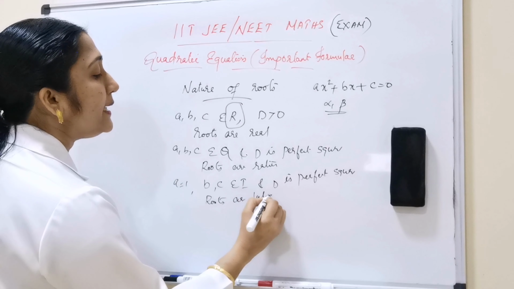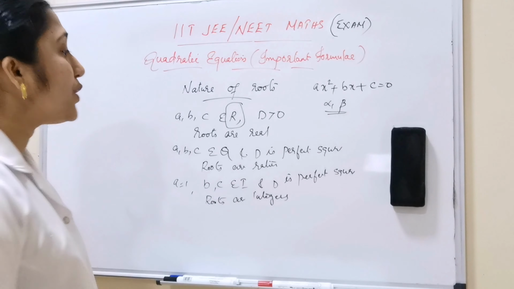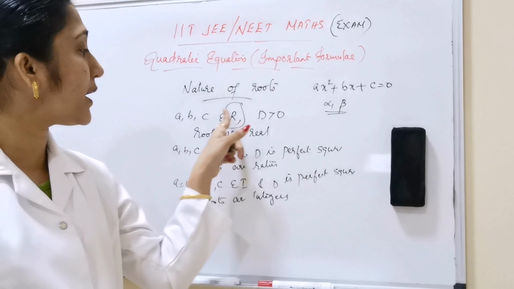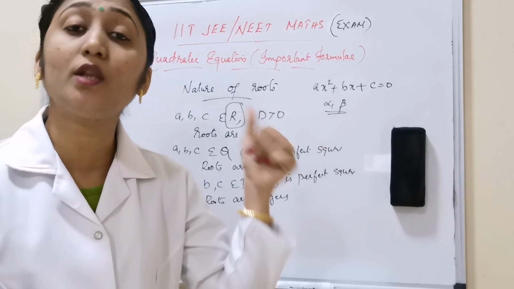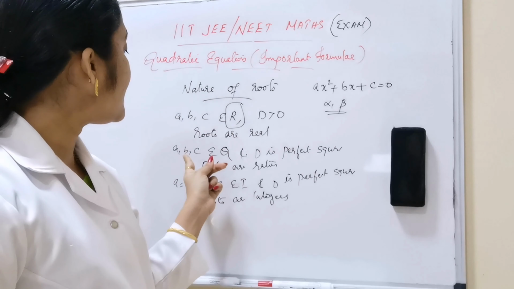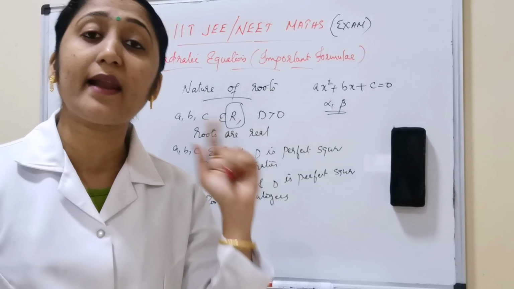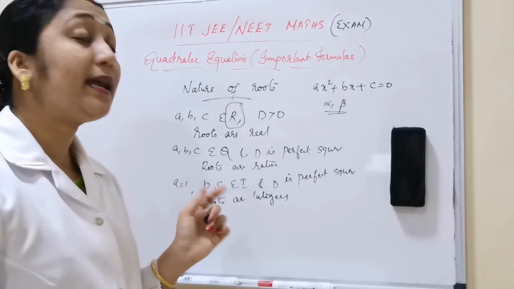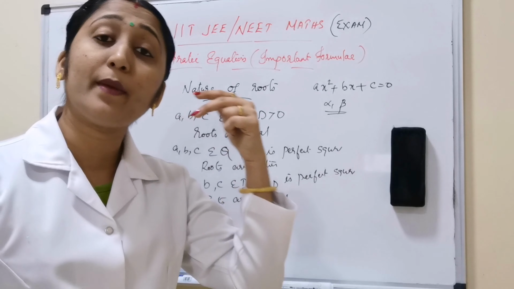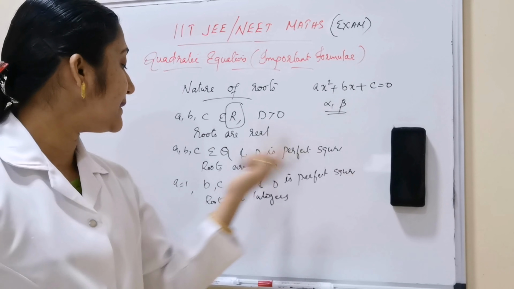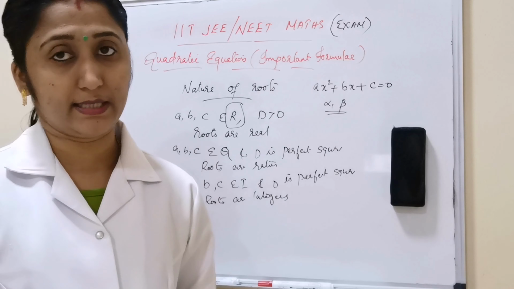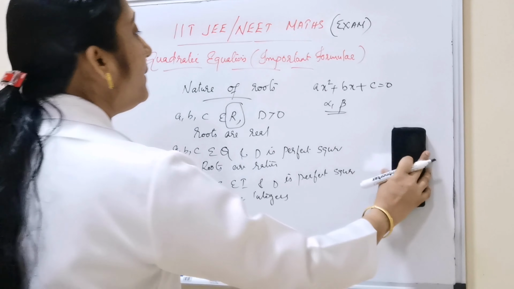Okay. So here three conditions: a, b, c are real numbers, D greater than 0, the roots are real. Next, a, b, c are rational numbers, D is a perfect square, the roots are rational. Third, a equal to 1, b and c are elements of integers, then D is a perfect square, roots are integers.